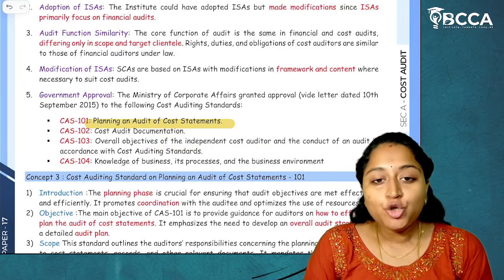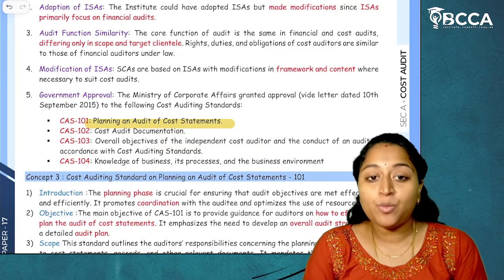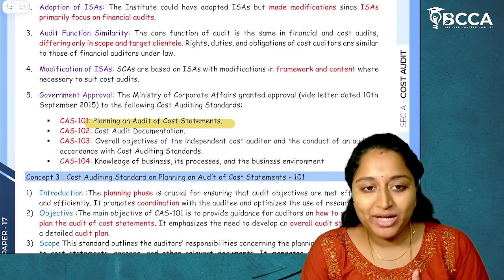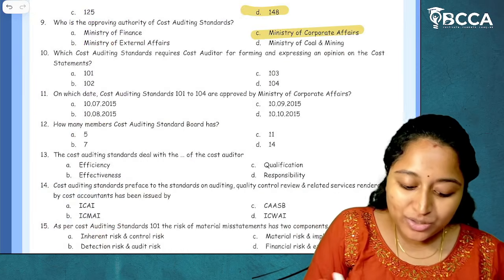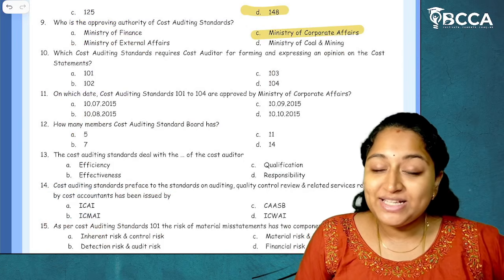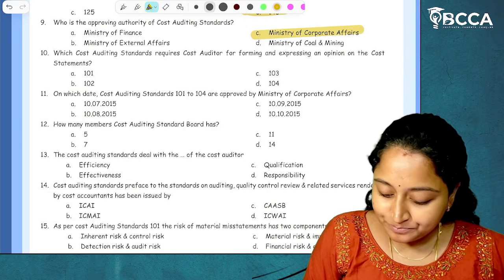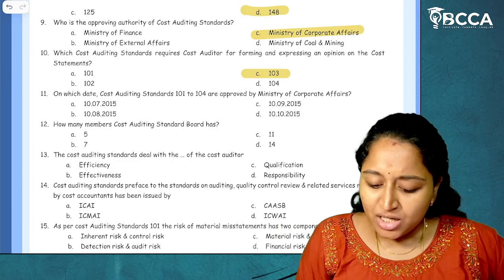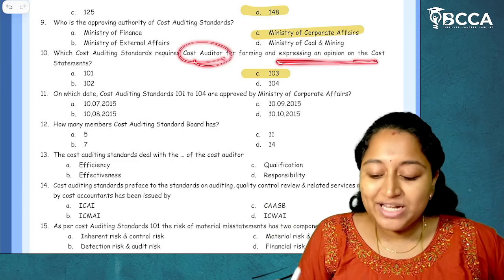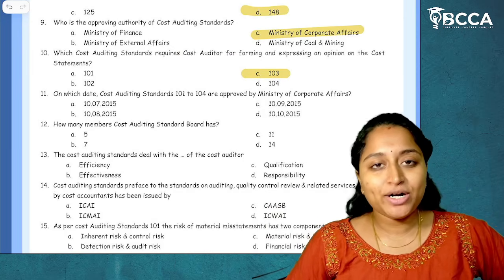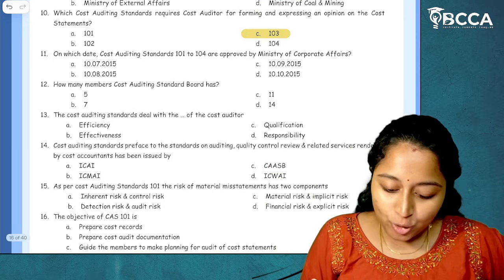So what is the major objective of cost auditor? To express an opinion thereon. So it is given under standard 103. I hope it is clear. So forming and expressing an opinion thereon is an objective which is specified under auditing standard 103. I hope it is clear.